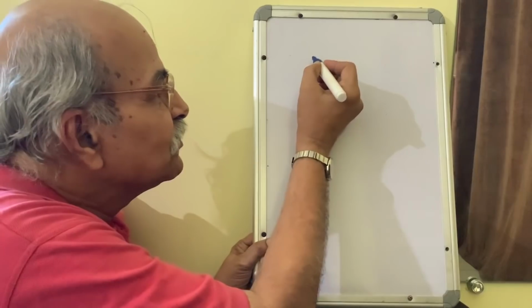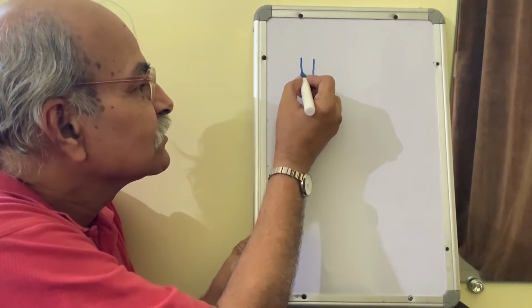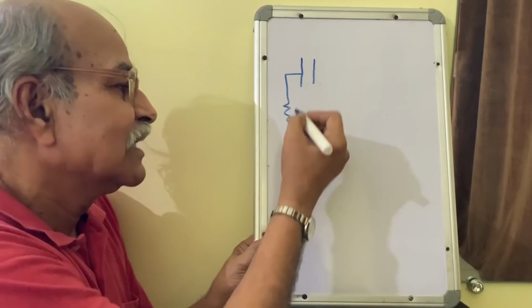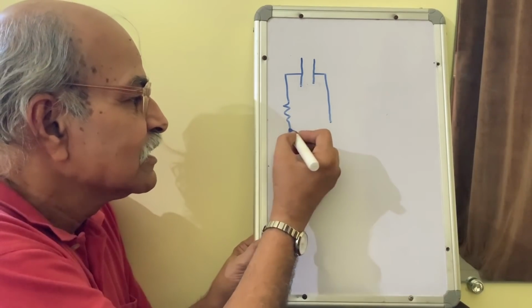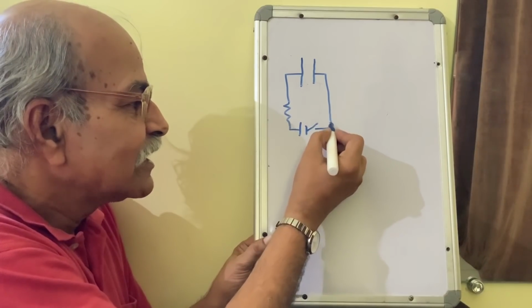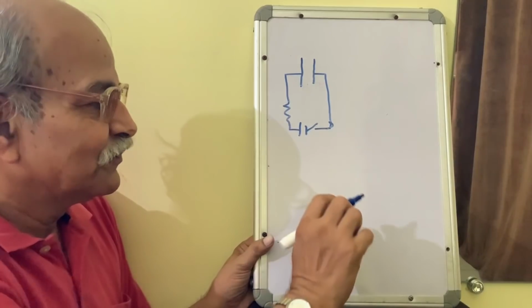So let me talk about this. Let us take the first case where you have a capacitor, and then you connect this capacitor to a battery, and let's say there is a resistance which you can neglect also. Here is the battery, and you connect it at a certain time t equal to 0, and then the charges flow.